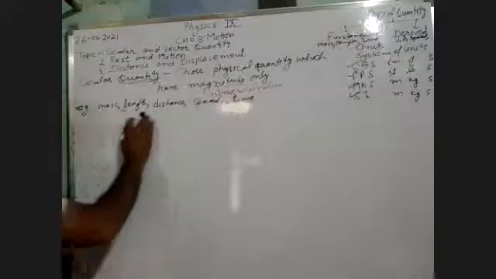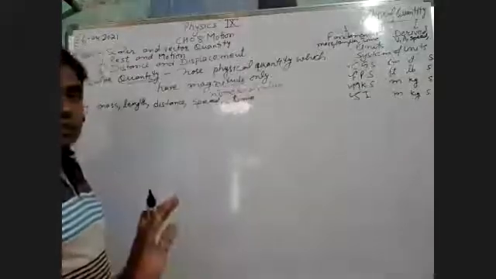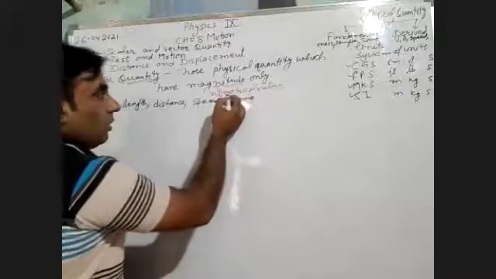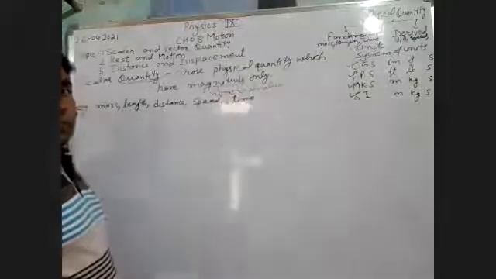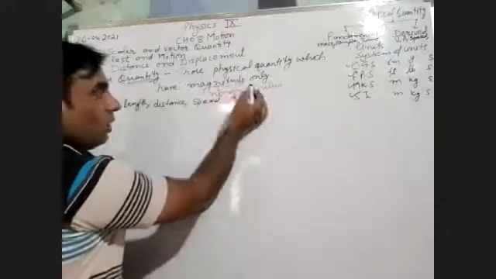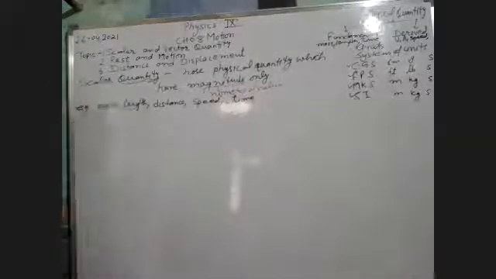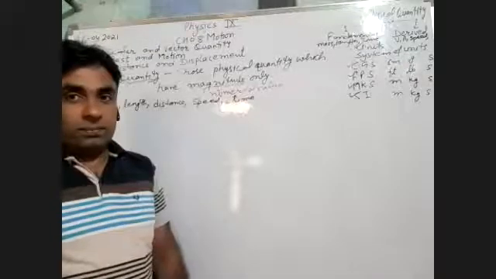While measuring all these quantities, we do not require any direction. We just have a numerical value. Okay, so it is clear that those quantities which have only magnitude, means only numerical value, are known as scalar quantities, or scalar physical quantities.